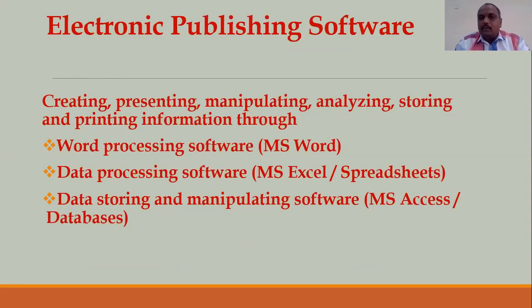We can use Microsoft Word processing software. We can use the spreadsheet, Microsoft Excel, for making the analysis. And we can use Microsoft Access databases, Oracle, or other databases for storing and manipulating the data. So using this electronic publishing software, we create, present, manipulate, analyze, store, and print the information.